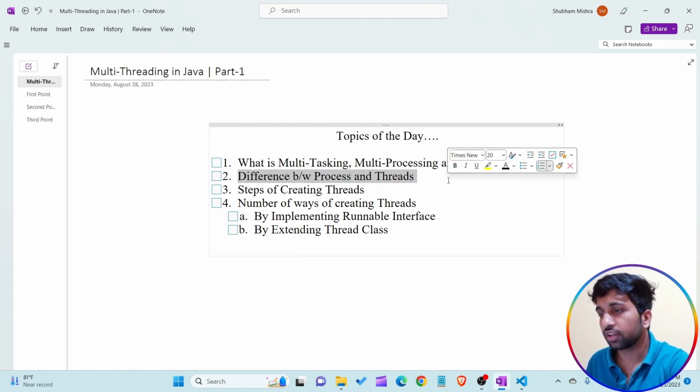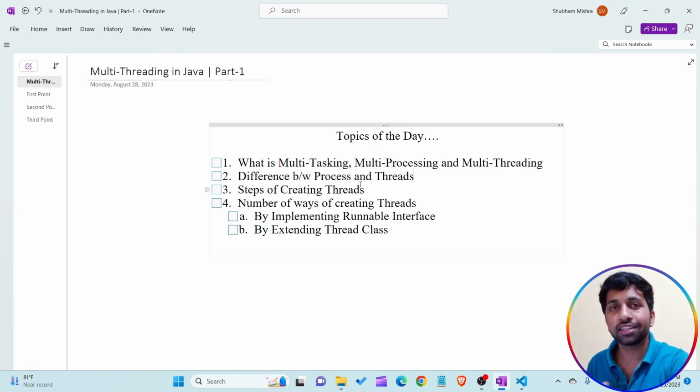After completing the first point, I want to start the second point, that is the differences between process and threads. What is the difference between process and threads? And the third point is, what are the steps involved for creating a thread in our program? What I'm saying is, what are the steps involved for creating a multi-threading program in Java? And the last point, the fourth point, is the number of ways of creating a thread. What is the number of ways of creating multiple threads in a program?